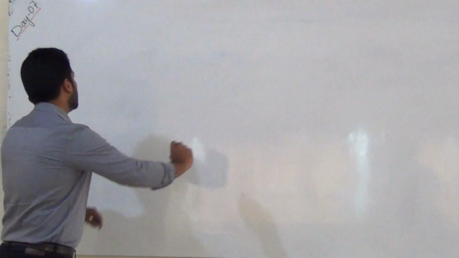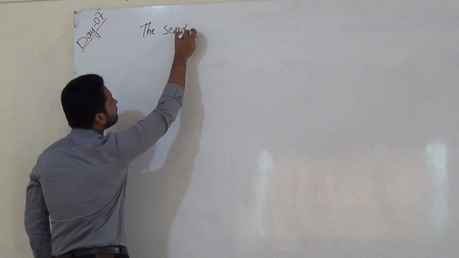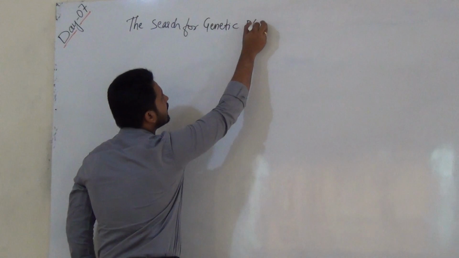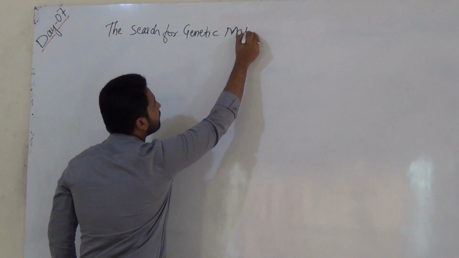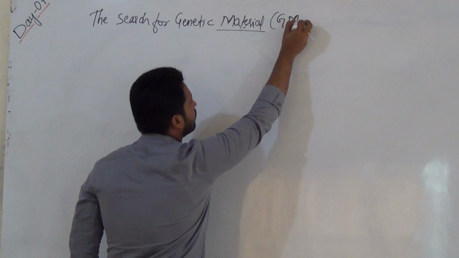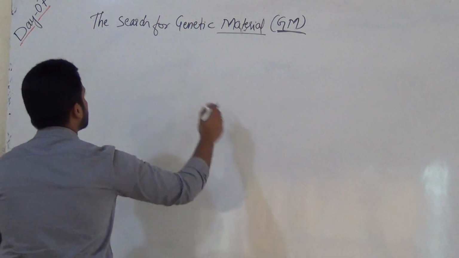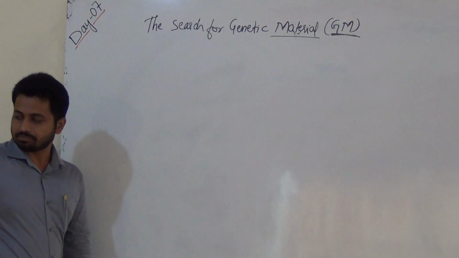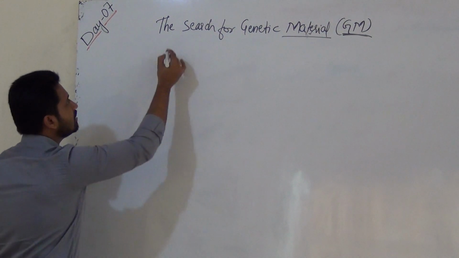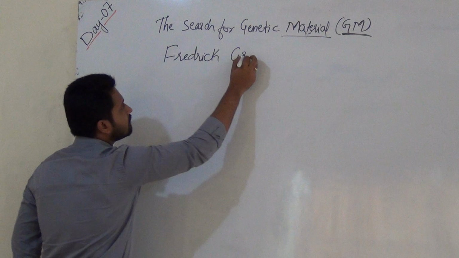Okay, first, the search for genetic material. Genetic material, in short you can write GM. Do not consider it as good morning. It is genetic material. Next, the scientist who first initiated the step toward the search for genetic material, the scientist's name is Frederick Griffith.